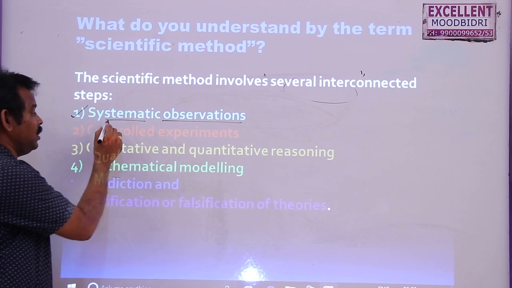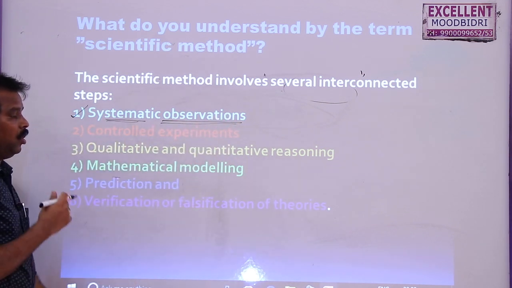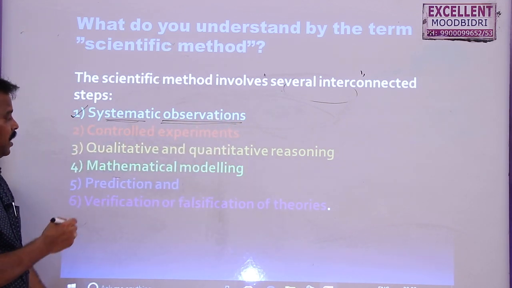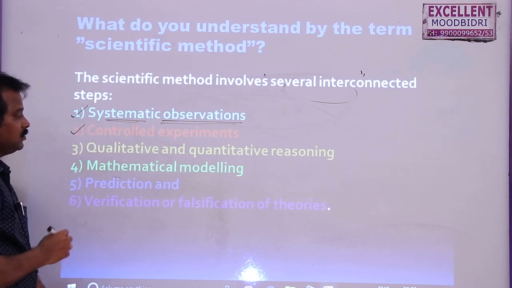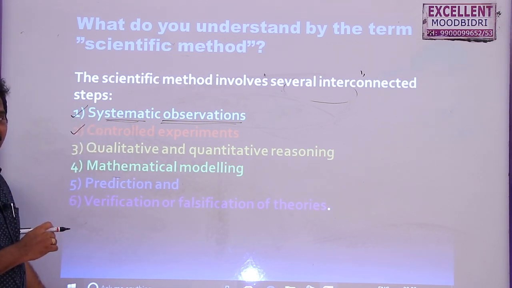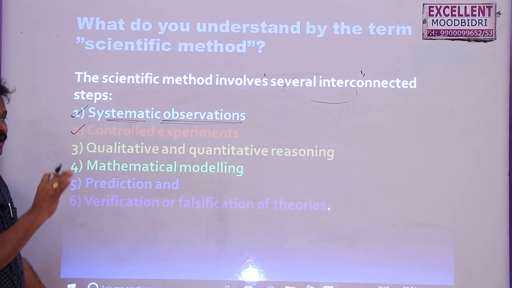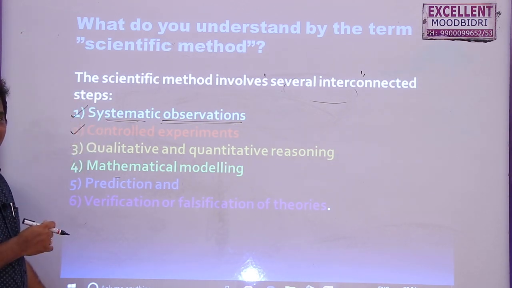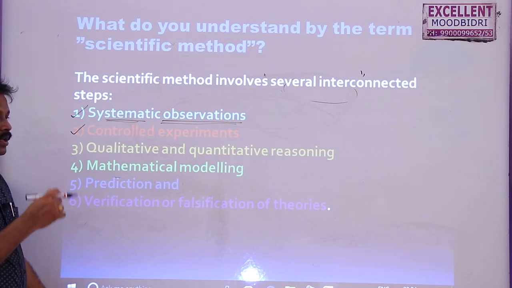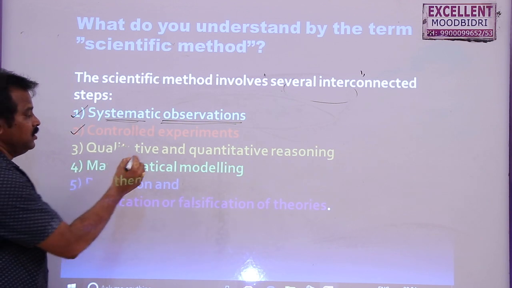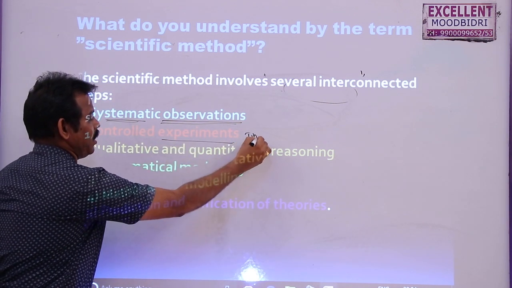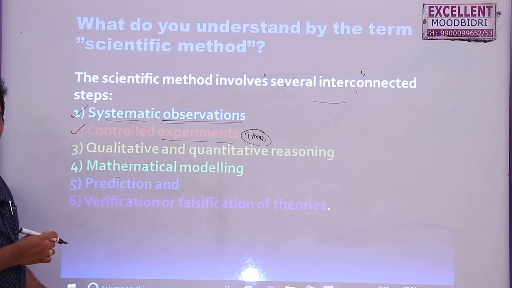So it was systematically observed for long years, not once. Then controlled experiments. So they did some experiments on that. What happens if the sun does not rise at all? On a cloudy day, we cannot see the sun rise. Similarly, at what time is it going to set? With those experiments, they tried to find the time also by using sun clocks.